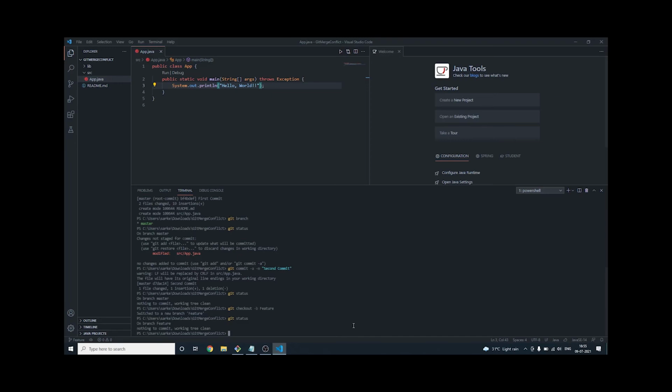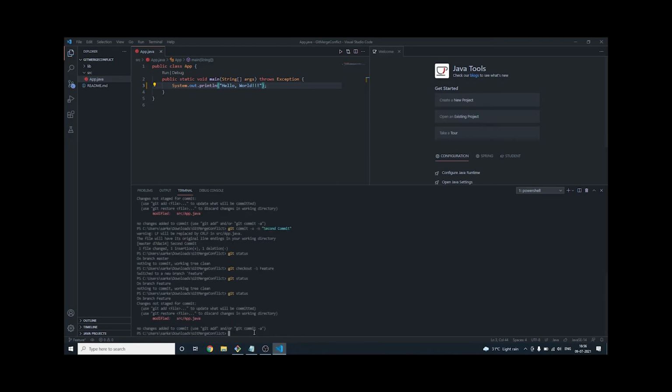It just takes a copy of the master branch and copies it to the feature branch. So now I need to change something in the code. I will put in a design, like this only, because I just want to imitate the conflict. Just wait, you will understand. Now if I say git status, it will say App.java has been changed. So I will directly commit. This will be the first commit in the feature branch.